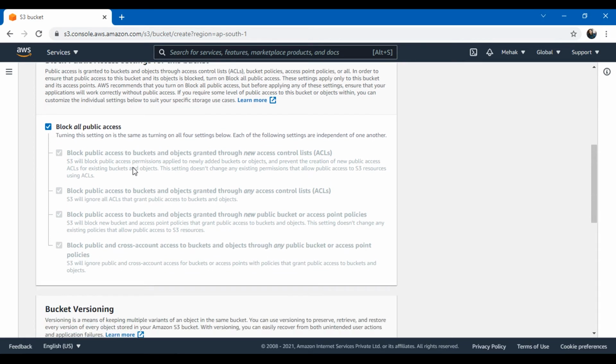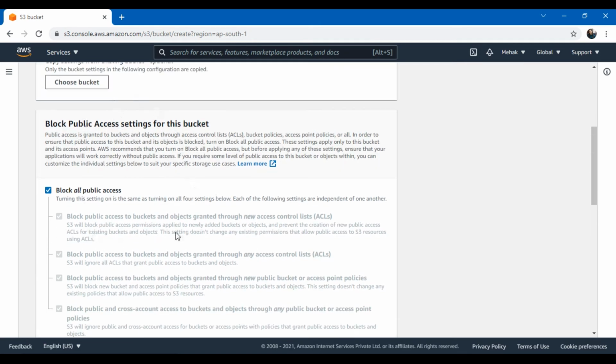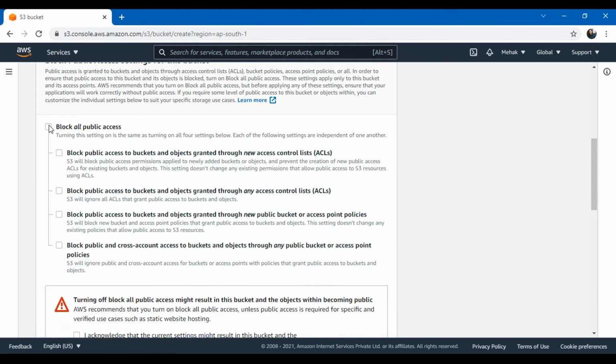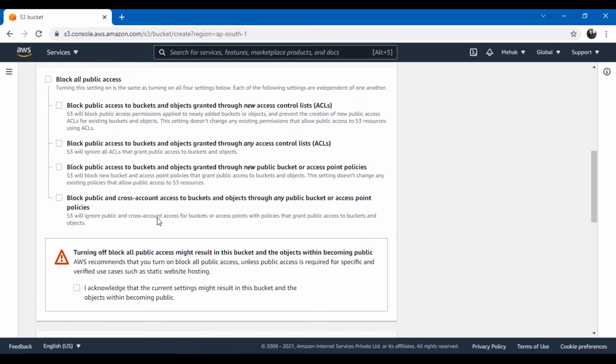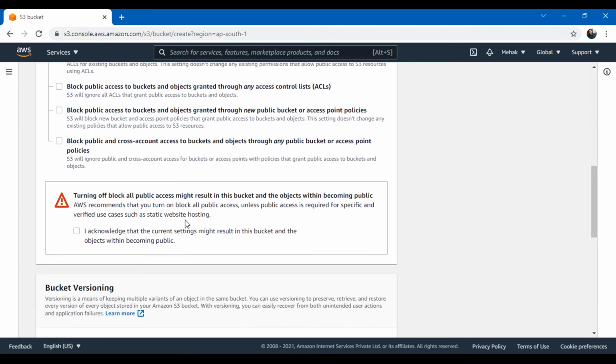Here you can select the access. By default it is private: it says block all public access is enabled, which means it will be all private by default. But if I disable this, that means it is now all public. It is not a controlled access, it is all public. So this is giving me a warning. I acknowledge that current settings might result in the bucket and the objects within becoming public. I am okay with that since this is just a demo bucket.